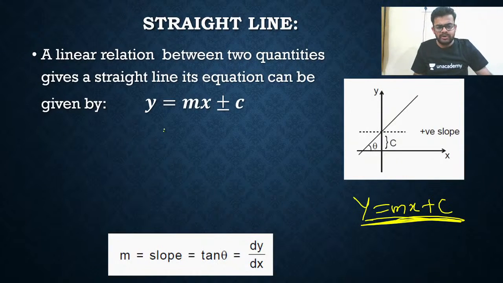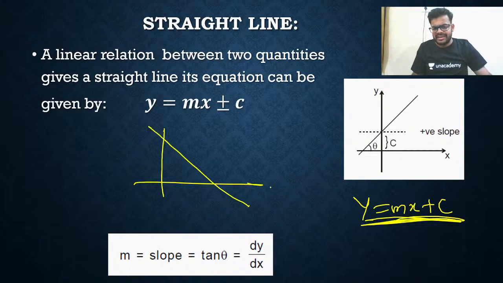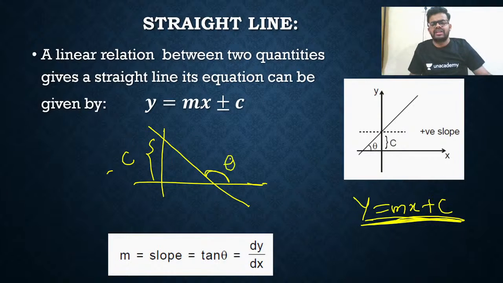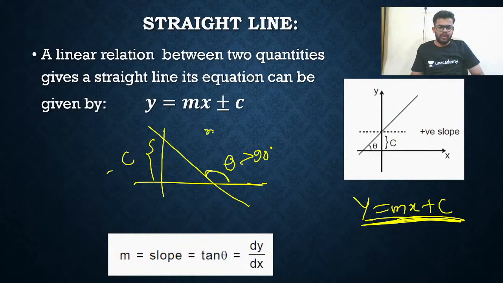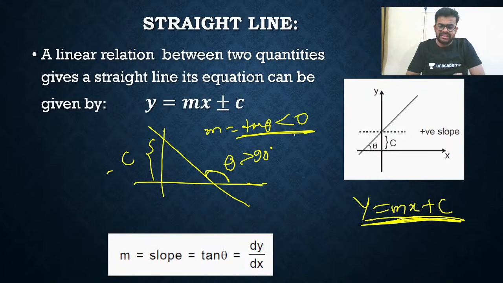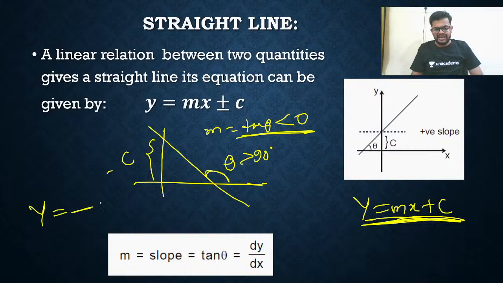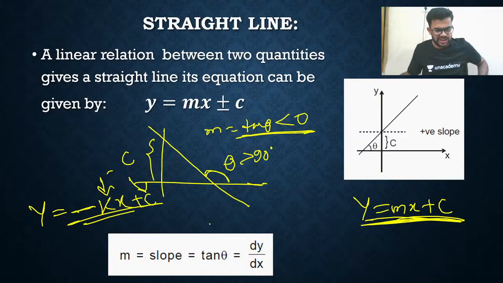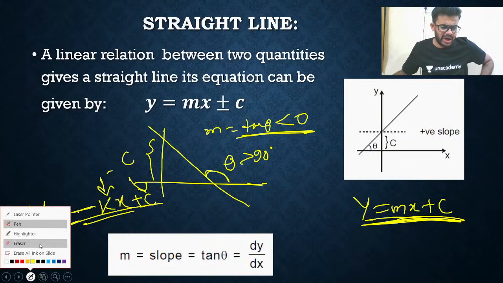Now I am drawing a line. Listen, the line is like this. You can see c is positive. Now slope, so angle theta is greater than 90 degrees, meaning slope m, which is tan theta, will be less than 0. As I told, if theta is greater than 90 degrees, meaning an obtuse angle, you'll say tan theta is always negative. So what will be the equation? Y will be equal to minus kx plus c. I can say slope is negative and intercept is positive. I hope you are getting it right.